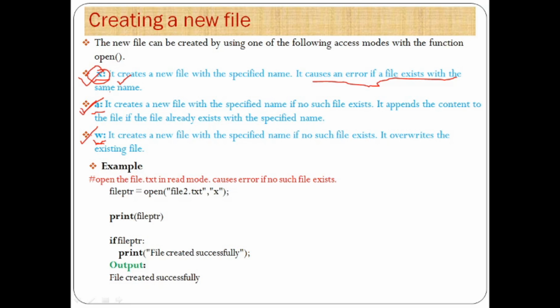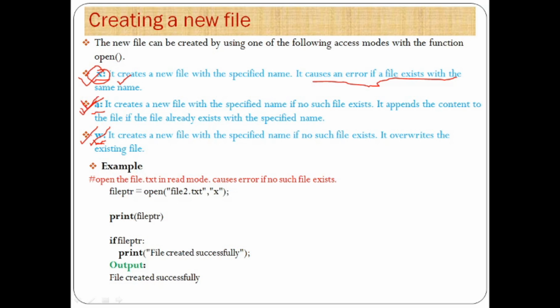Using R mode, you can only read the content of a file, but if the file doesn't exist, you cannot access the file or create a file using this read mode. Now using this W mode, you can create a new file with the specified name if no such file exists. But if the file exists and you use this W mode, the previous content of that file will be overwritten with the new content.